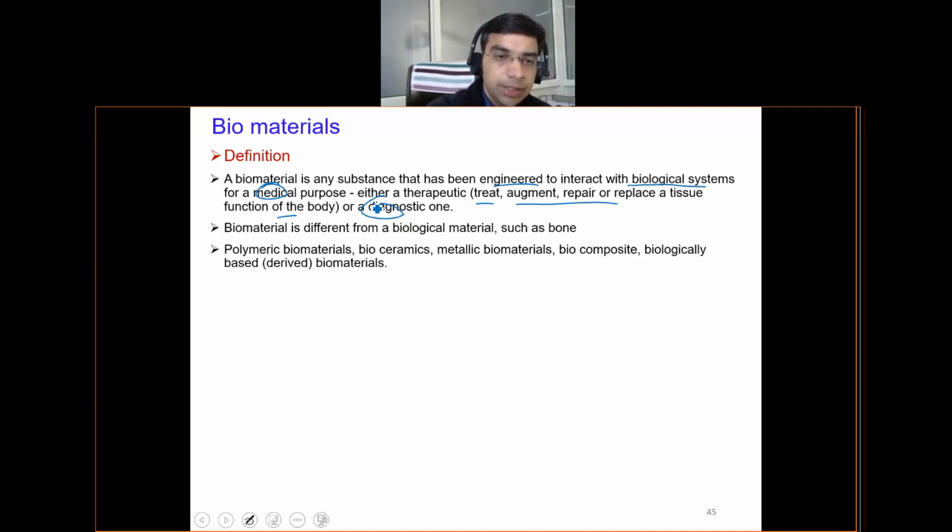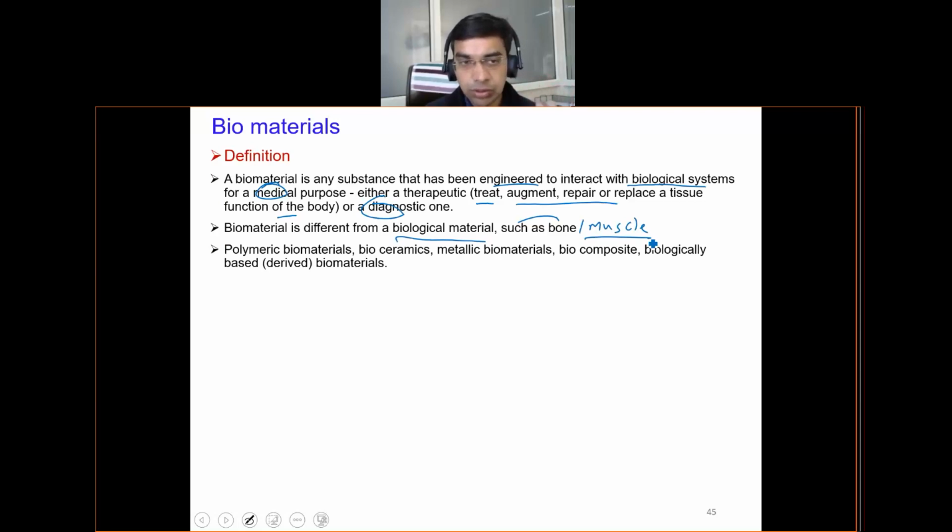What is important here is that these are different from biological materials like bone or muscle. These are again materials from the classes of metals, polymers or ceramics which have the biocompatibility aspect. This may be missing with several others, but it is present in several of the metals, polymers or ceramics.